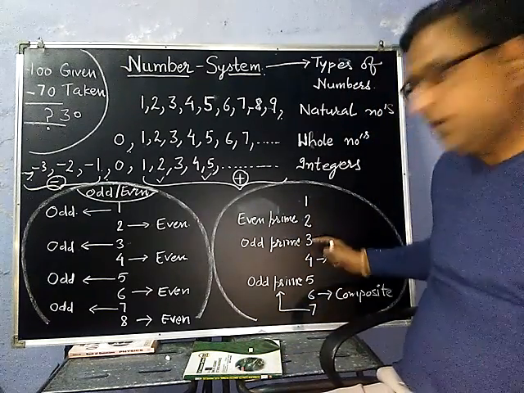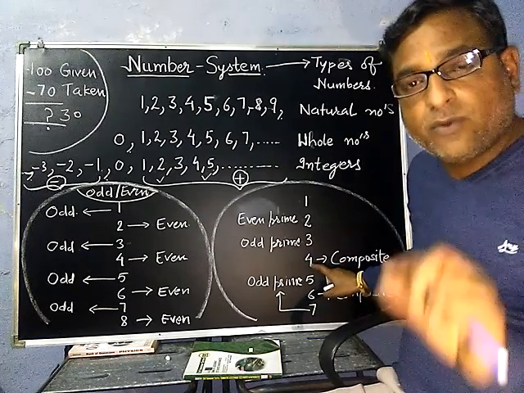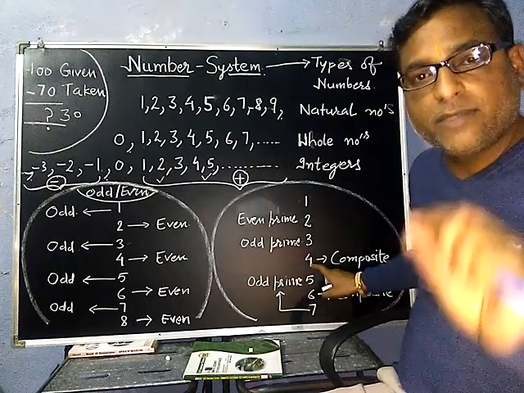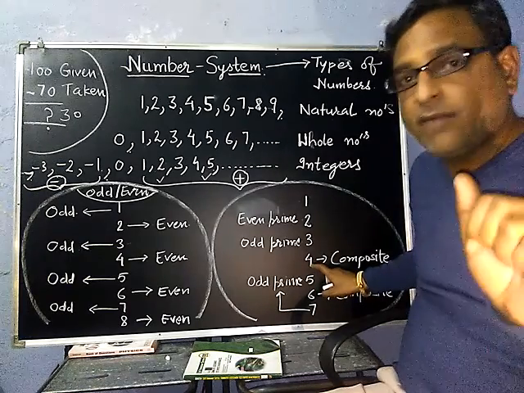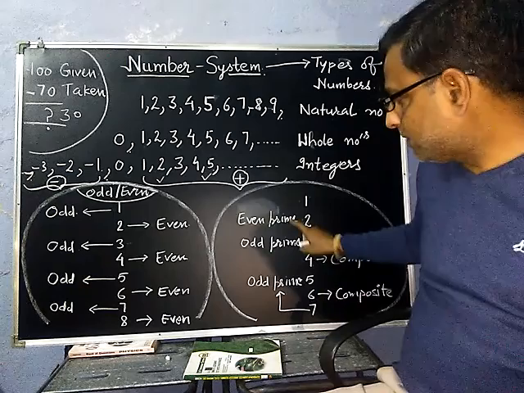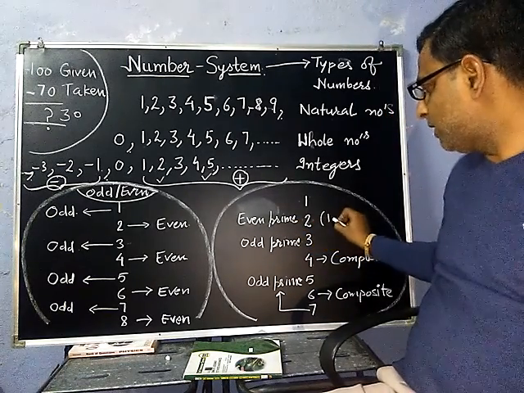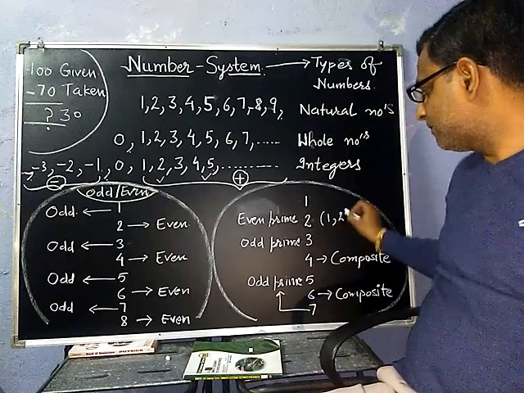After 3, 4 is coming. 4 is not a prime number. Why? Because 4 is divisible by 1, by 2, and by 4. It has more than 2 factors. Here you can see 2 has 2 factors only, 1 and the number itself.